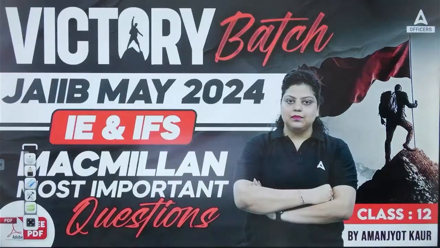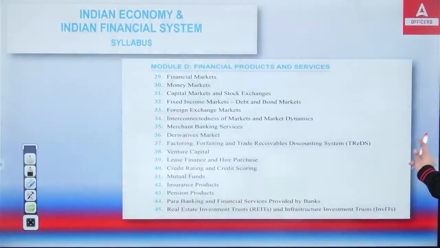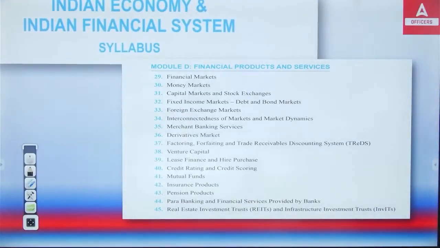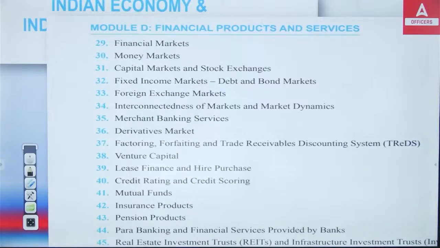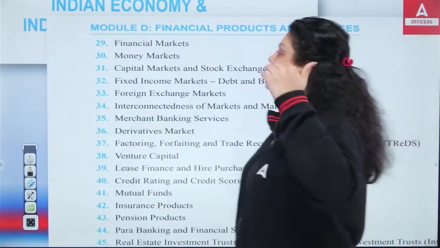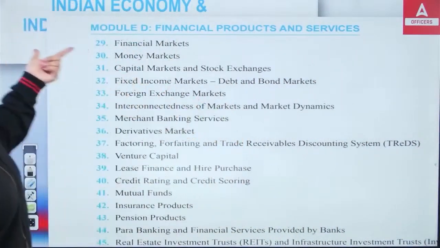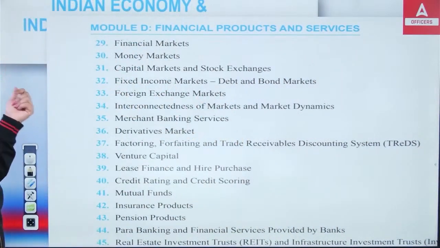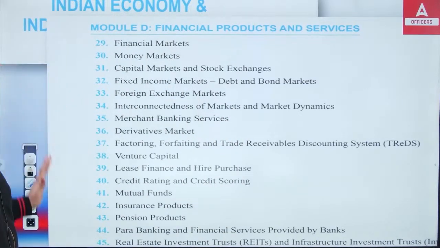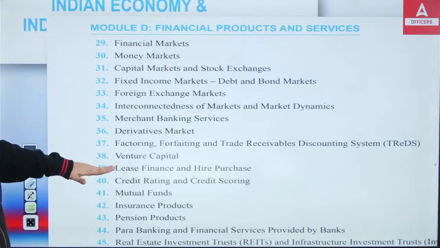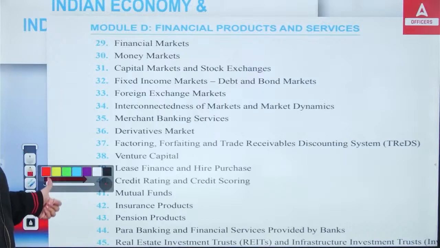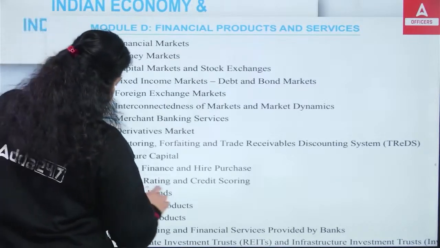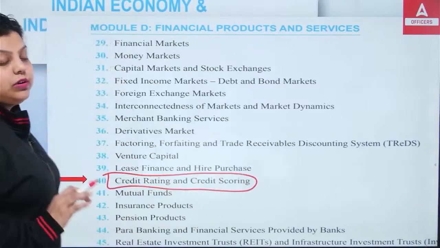First of all, you can see this is the victory series, class number 12 of yours, and we have started Indian Economy, Indian Financial System sessions with the module D. Unit number 29 till 45, this is your module D syllabus. We have already covered your financial market, your money market, we have covered capital market, fixed income market, foreign exchange market, interconnectedness of market, your merchant banking, derivative market, factoring, venture capital, lease finance. All these units till 39th unit we have completed. So, today we are going to discuss your unit number 40, that is your credit rating and credit score. Okay, this is the unit we are going to discuss in today's session.